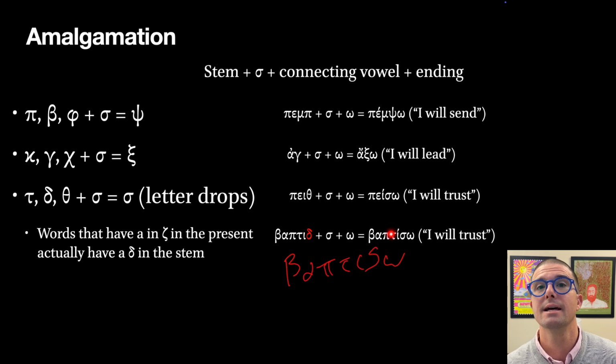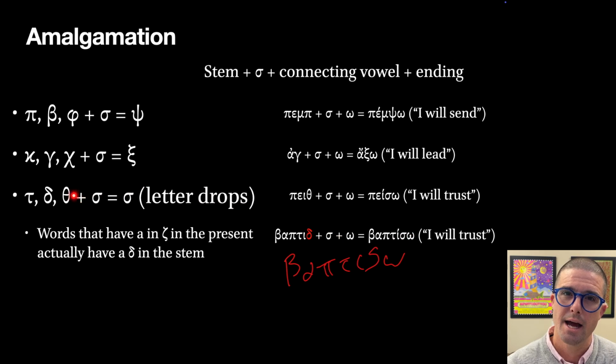So what you're going to get is baptiso for the future, when that sigma is added in. So you can almost think of a delta slash zeta being a part of this rule here.